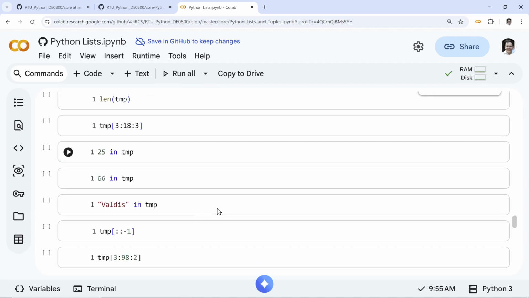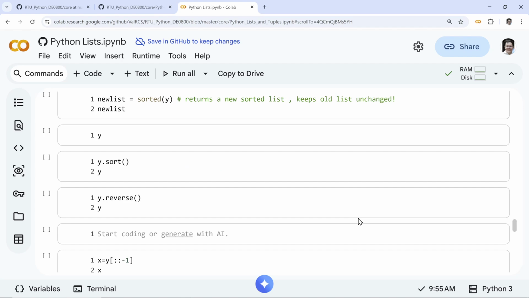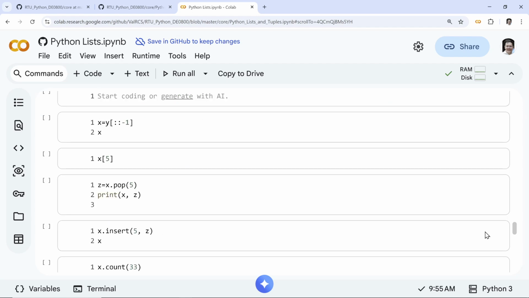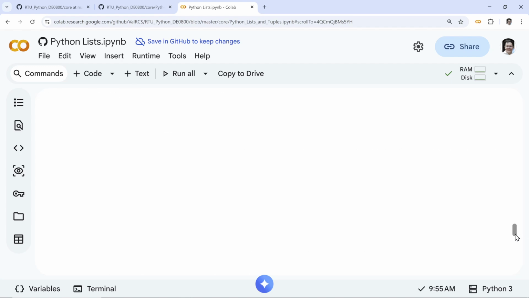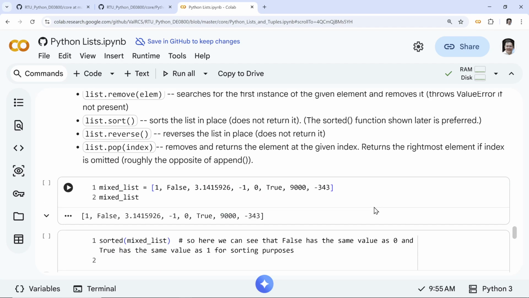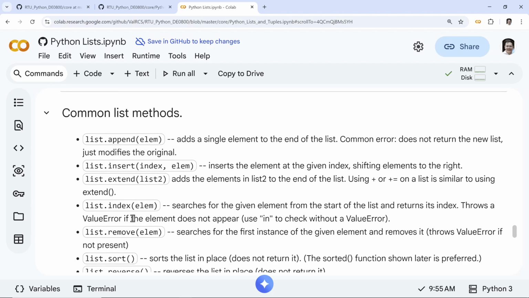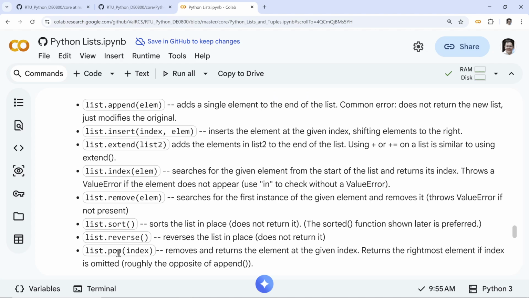All right. What else? We only did existence check. We only did all of this removal, and yes, sorting. We already did everything. Oh yeah, and again, this is just a review. So these are all the methods: append, insert, extend, index, remove, sort, reverse, and pop. Most of these already, again, most of these are in place.